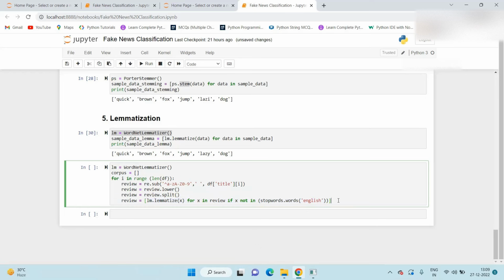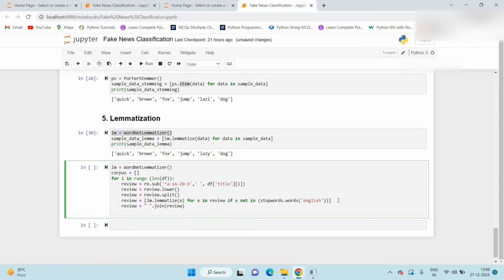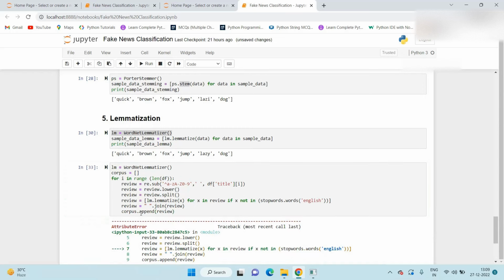Close this with a square bracket. Now review equal to, so once the lemmatization is applied, now we again join this sentence. Append the final output in this corpus list, corpus dot append. Now we execute this.